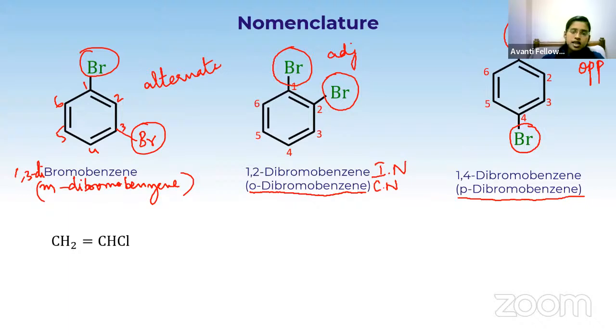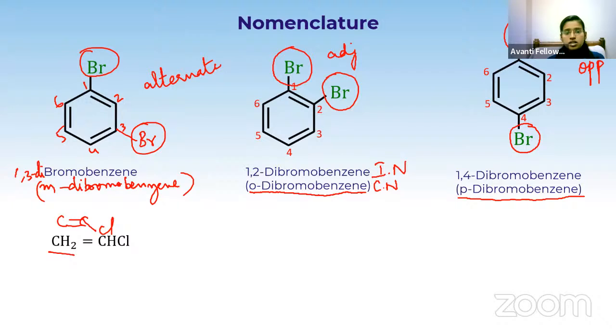CH2=CH-Cl. It is actually the vinylic system, right? So we have a double bond and it is directly attached to the chlorine. So it is vinyl chloride. The common name is vinyl chloride. But what about the IUPAC name?